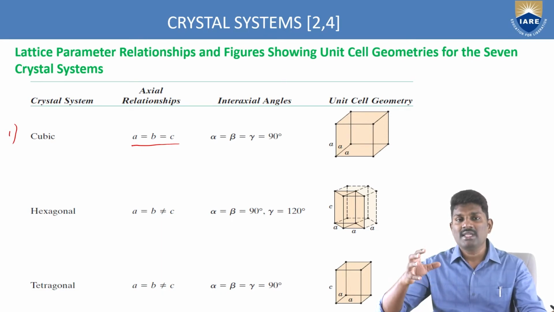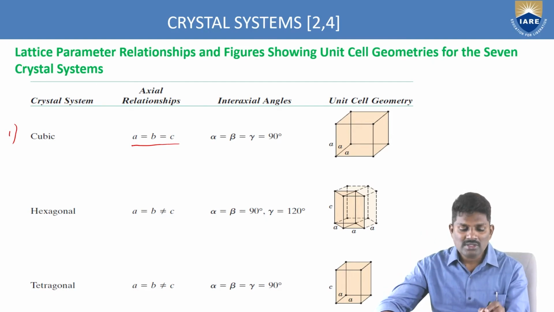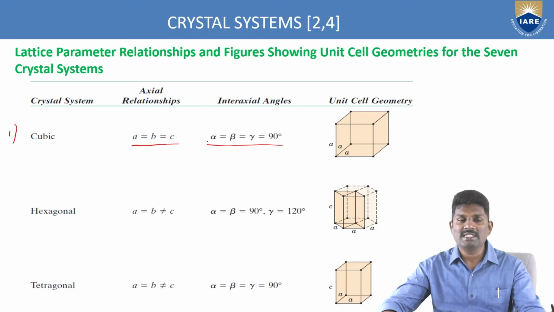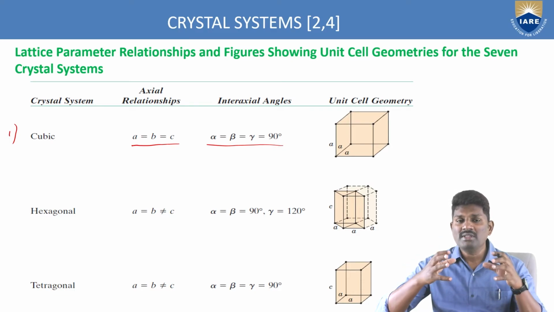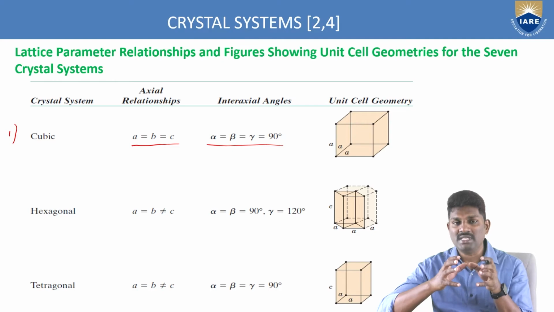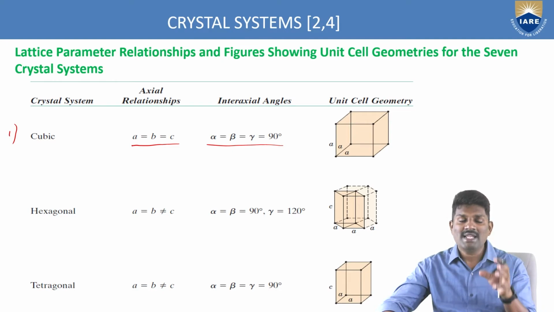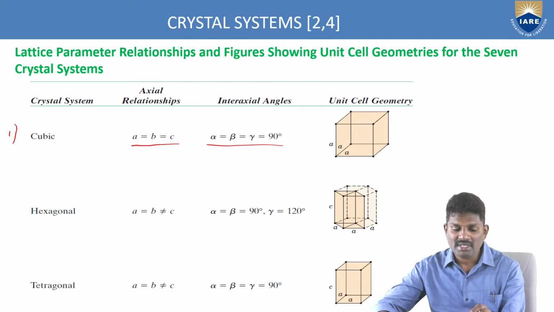That means the axial lengths along the x, y, z directions are all equal. And if you check the interaxial angles alpha, beta, and gamma, all the angles are 90 degrees. Based on these 90 degree angles and the equal axial lengths, A, B, and C, you get a unit cell geometry like this. A complete cubic structure.